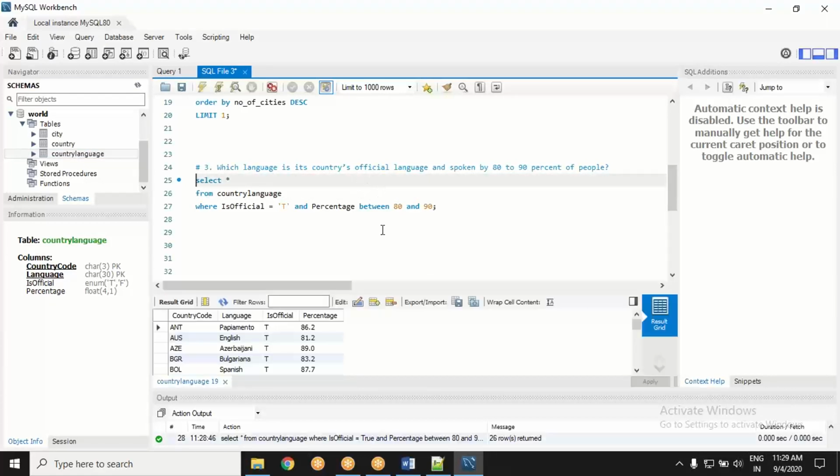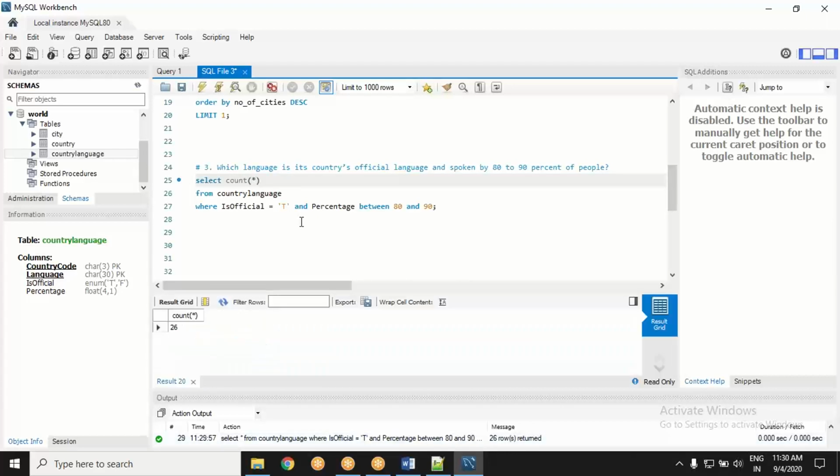Very fine. So more or less, this kind of result you must be getting. Is official should be true, and percentage should be between 80 and 90. If I check the count of these, there should be 26 languages.